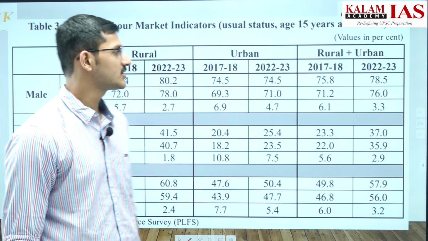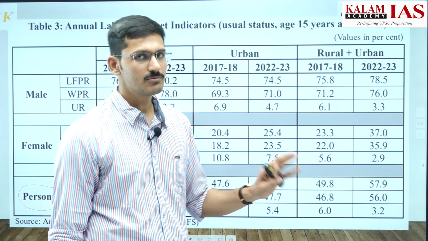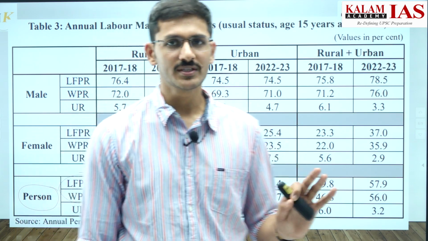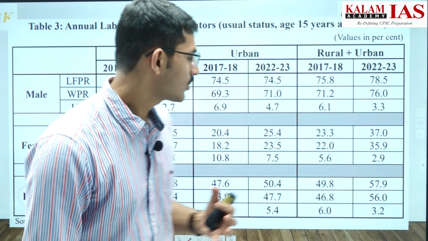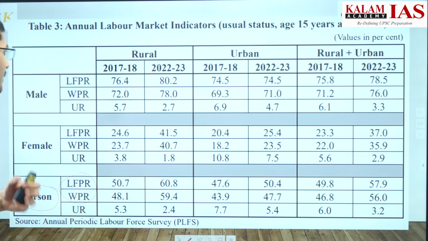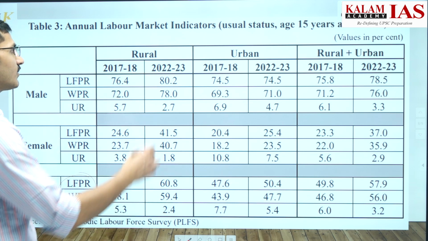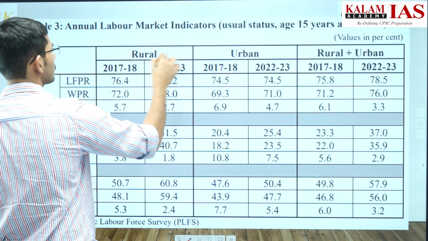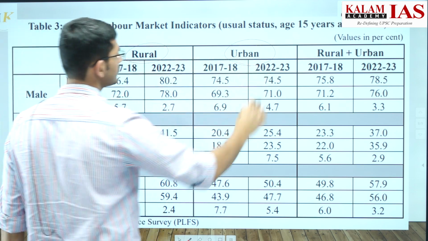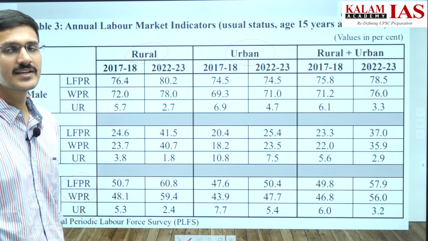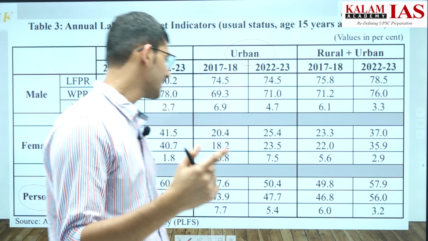So the worker population ratio and labor force participation rate have been increasing consistently for the past 5 years. This we have already talked about. Now, what is it that we have to see again? That is, when we compare rural and urban areas, where do you think the labor force participation rate is going to be high, in rural areas or urban areas?